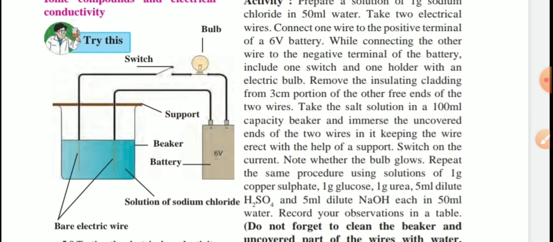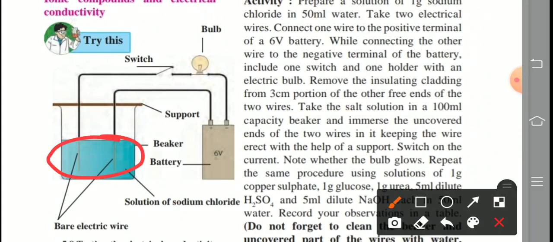Now remove the insulating cladding from a 3 cm portion of the other free end of the two wires, that is shown in the figure. See here. Take the salt solution in a 100 ml capacity beaker and immerse the uncovered ends of the two wires in it, keeping the wires erect with the help of support in standing position like this shown in the figure. Now switch on the current. Note whether the bulb glows.